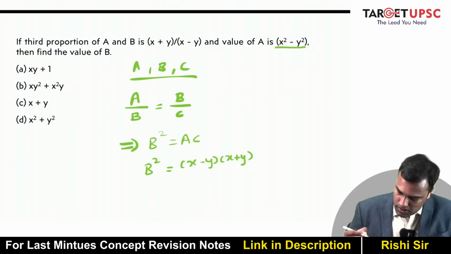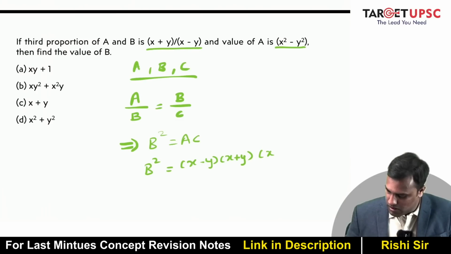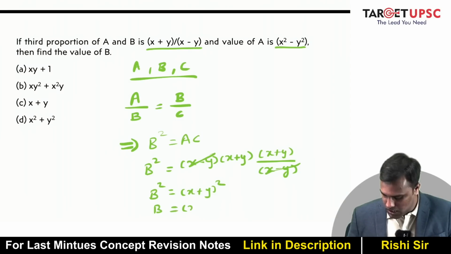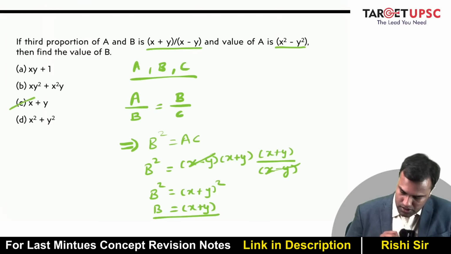And what about C? Now C is the third proportion. So this is x plus y upon x minus y. So can I say x minus y will get cancelled. B square becomes x plus y whole square. So B becomes x plus y. That is your answer, C.